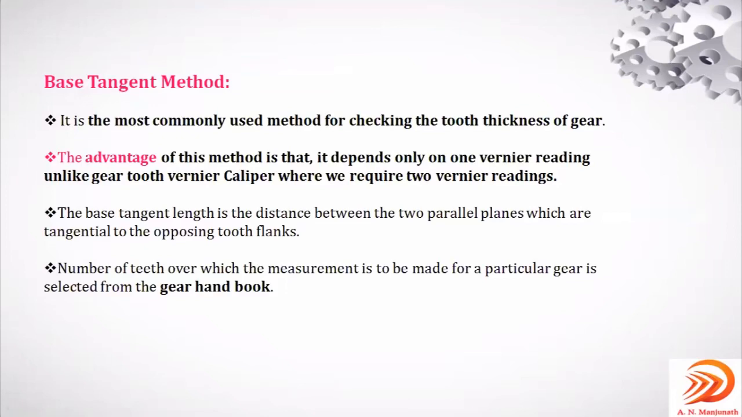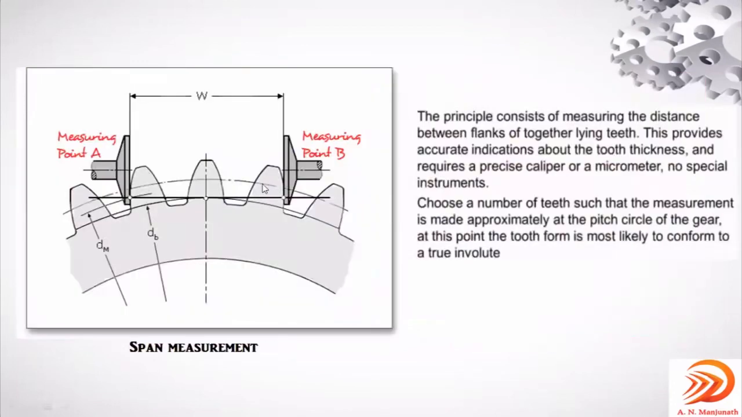The third point in this base tangent method is that the base tangent length is the distance between two parallel planes which are tangent to the opposing tooth flanks. Right? I'll show it in the next slide. The fourth point is the number of teeth over which the measurement is to be made for a particular gear. Here it is mentioned as over three teeth. It is not mandatory that you always use three teeth only. It can be 4, it can be 5 also.